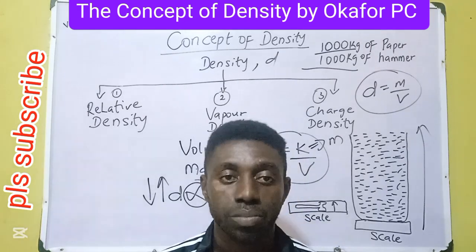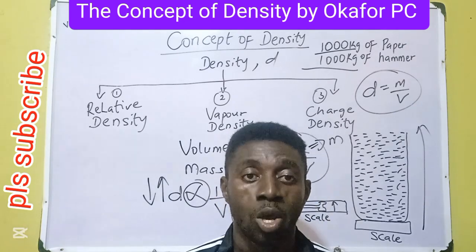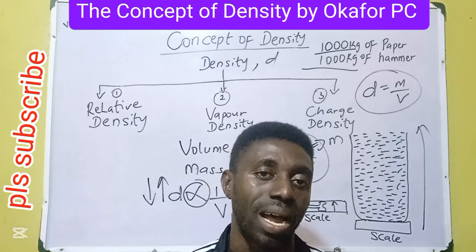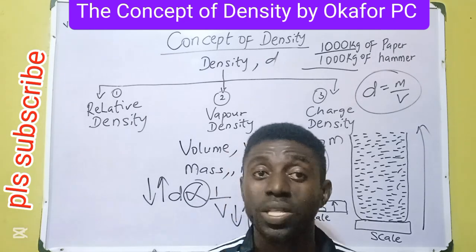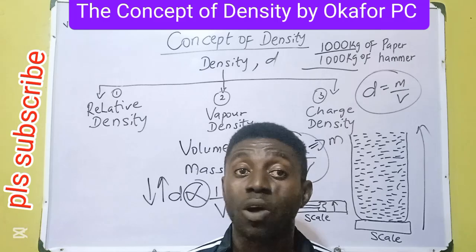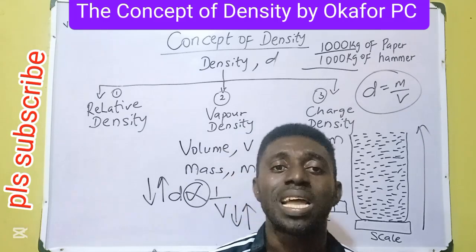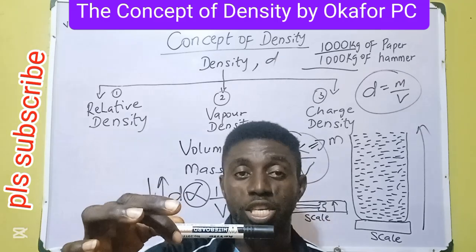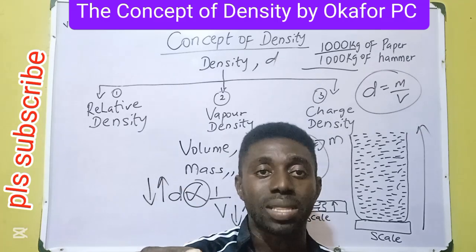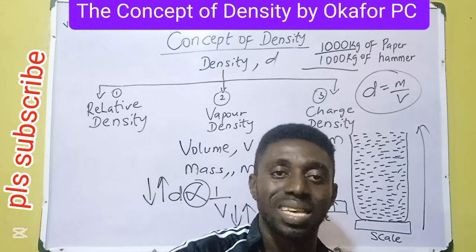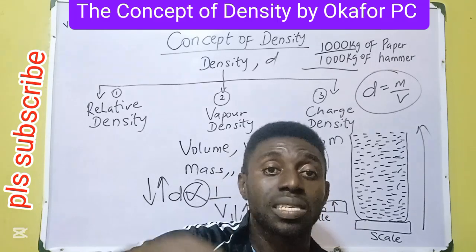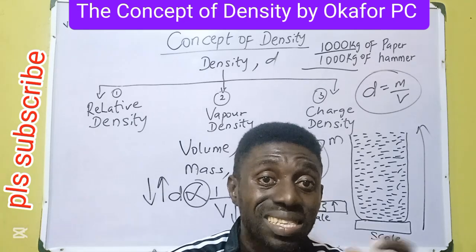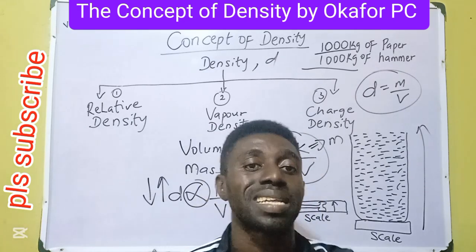Take for instance, if engineers want to know a material that can float on water, you check the relative density of that material, be it solid or liquid. For instance, I want to develop a ship. I have the option of diverse materials to use. So for any material we use, I will check its relative density. I will get that solid, put it on water, immerse it in water, and notice if the body floats or sinks. Anybody that sinks in water is denser than water. But anybody that floats on water is less dense compared to what? Water. Water is denser than it.